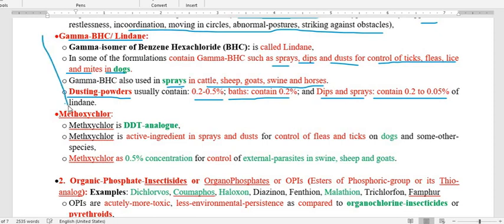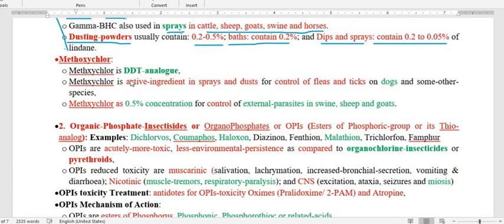And the next is methoxychlor. What is important about methoxychlor? Methoxychlor is a DDT analog. As we mentioned, this is also used against ectoparasites like fleas and ticks in the dog, in the form of spray and dust.